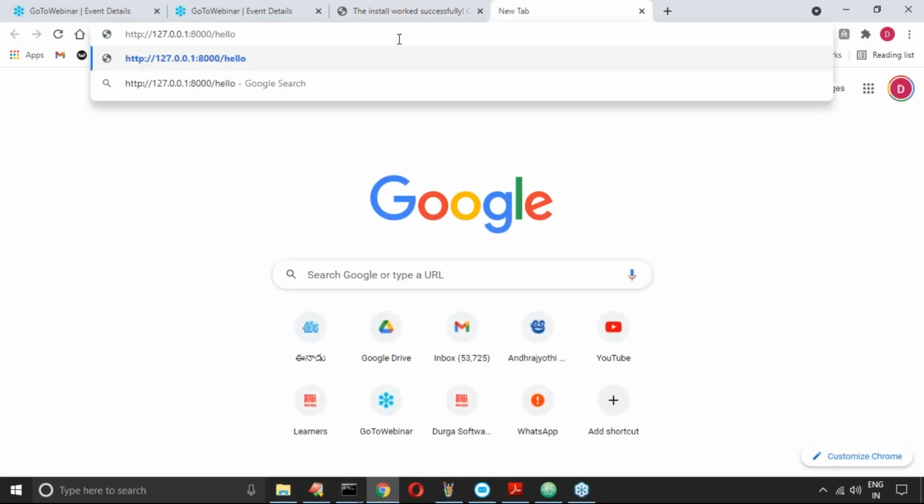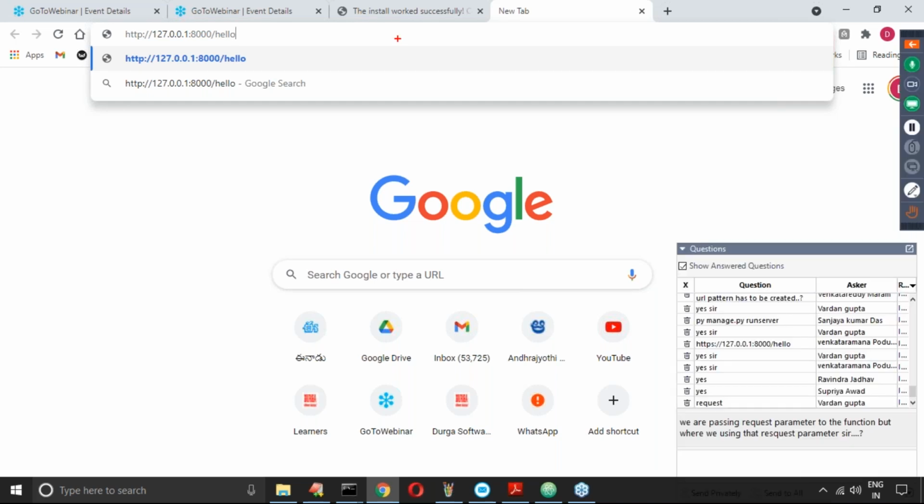Now let me open this one. Can I send a request? If I send this request from the browser, what will the browser do? The browser will prepare an HTTP request object and send it to the web server. Now the server got that request. Immediately what will the server do? It will check the URL, which is hello.